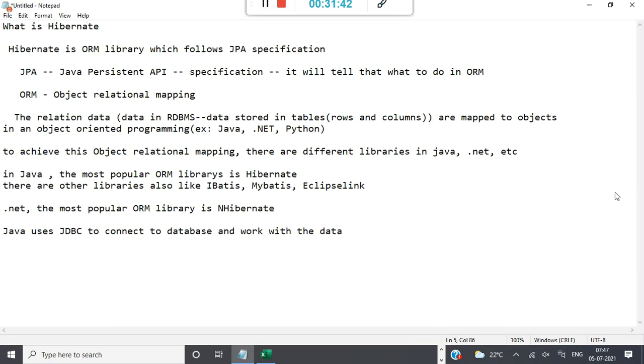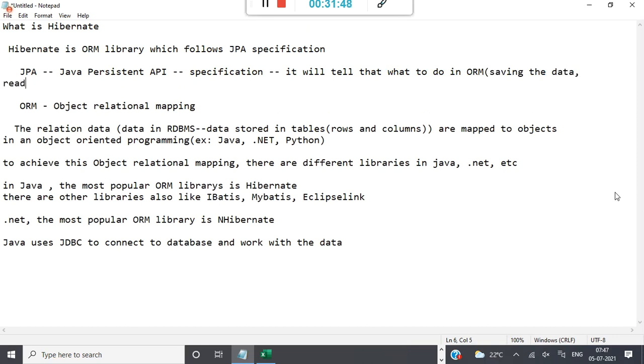What to do in ORM, in object relational? That means saving the data, reading the data, updating the data, deleting the data. So these are all your specifications. And this is provided by the Java team only. The specification is provided by the Java team.